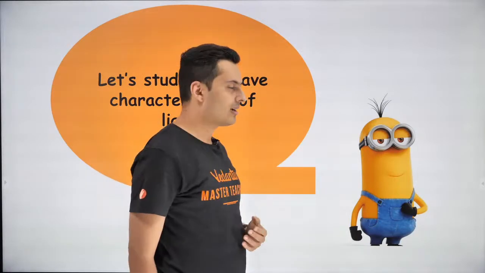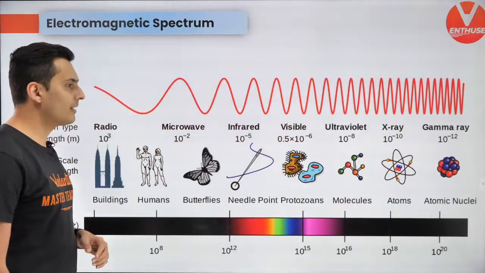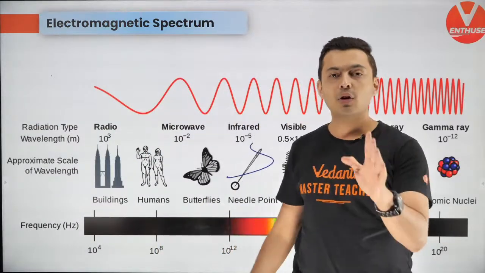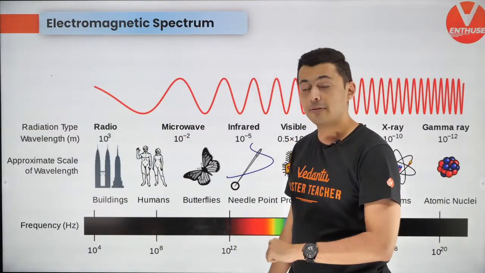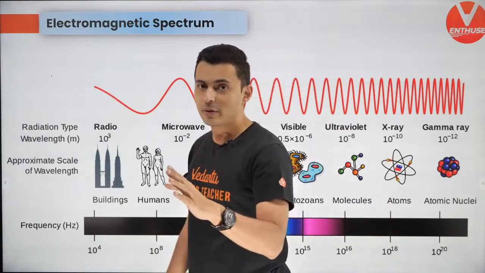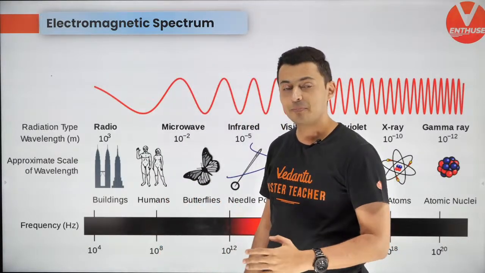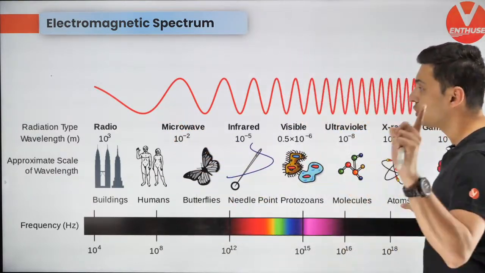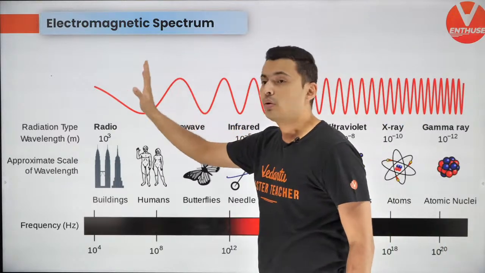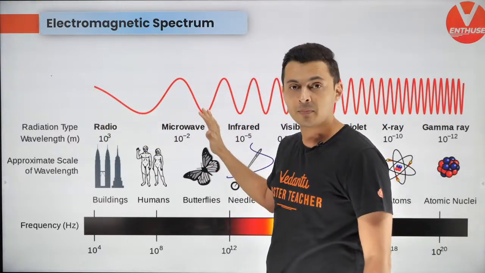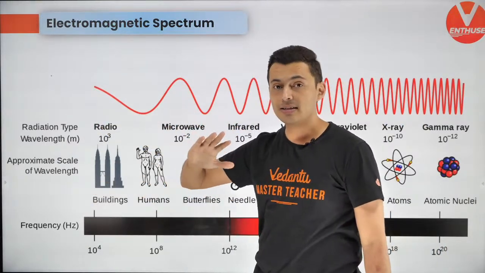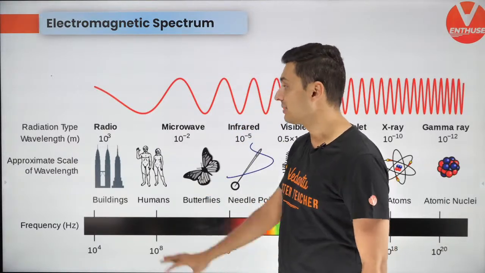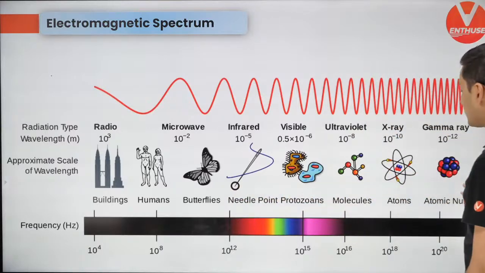Alright, so we're going to start talking about light's characteristics as a wave. Now this chart is a very important chart. Don't worry, this chart will also come in the PDF. If you have already joined the Telegram group, this PDF will be there by tonight. But this is a very important chart which you should memorize. You should know which wavelengths are in which region, which wavelength is more, which wavelength is less, and the approximate range of frequency or wavelength. This is called the electromagnetic spectrum.